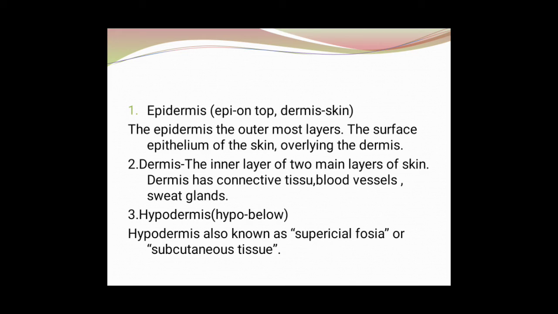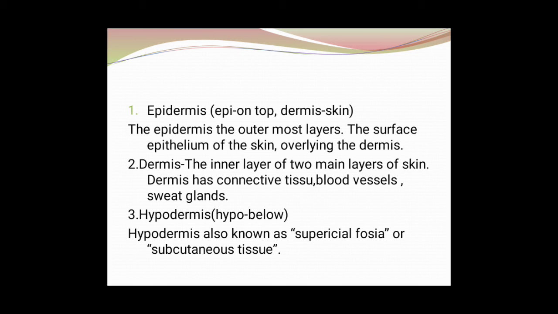So let's start with the epidermis. Epidermis is made of two terms, epi and dermis. Epi means on top and dermis means skin. Epidermis is produced by division of stratum basale. It has 8 to 10 layers of keratinocytes bound by desmosomes.